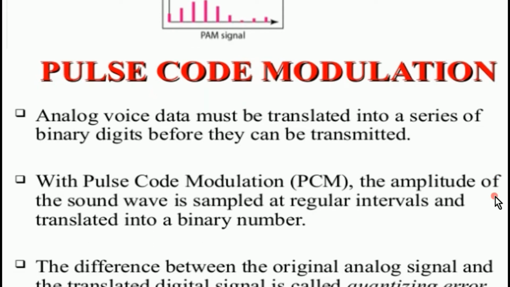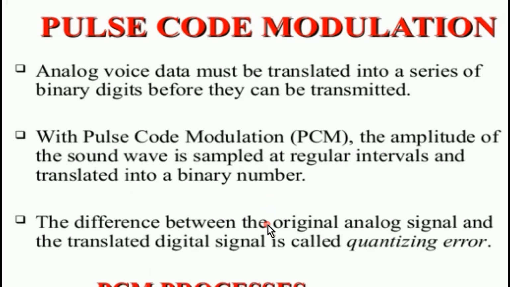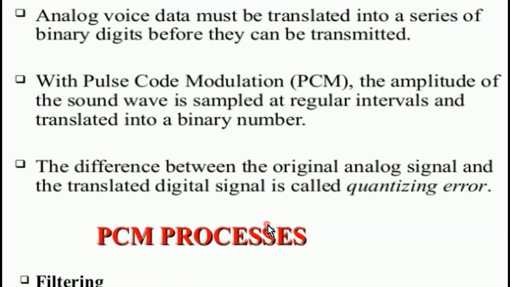Okay, so the things related to pulse code modulation. Analog voice data must be translated into a series of binary digits. With pulse code modulation, the amplitude of the sound wave is sampled at regular intervals and translated into a binary number. The difference between the original analog signal and the translated digital signal is called quantizing error.